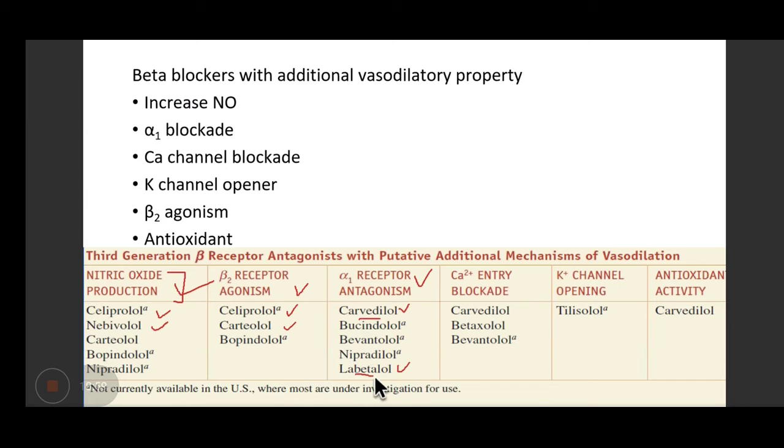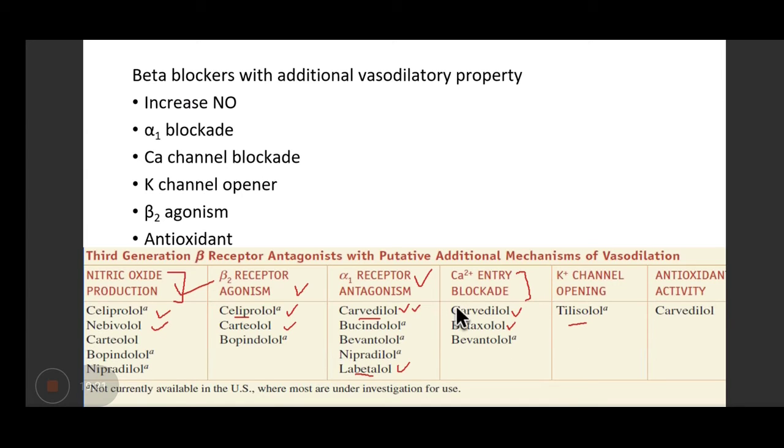The important ones I'm highlighting. Then the beta blockers which also block the calcium channel. Again we have carvedilol here along with bitaxolol, which opens the potassium channel, tilisolol.